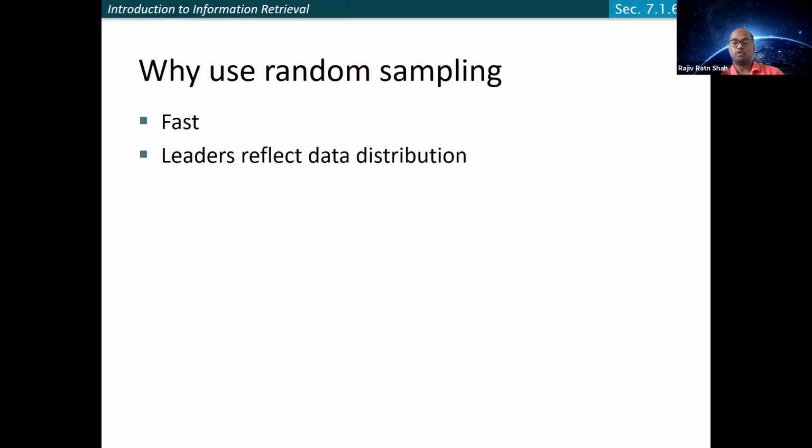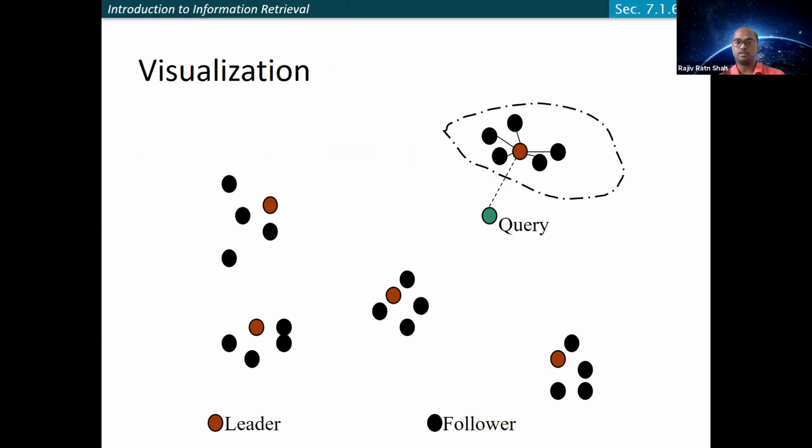So what is the general variant? Here we assumed that for a given query there will be one leader, but is that always the case? For example, if this particular query is somewhere here, how many leaders will it have?